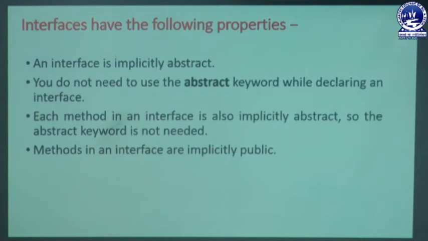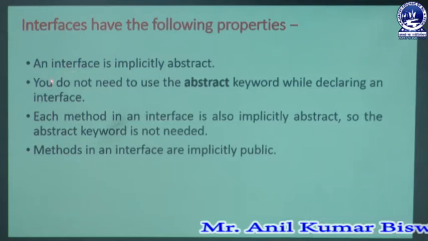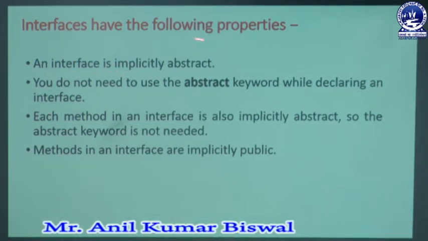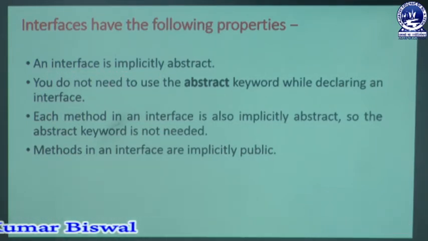Next, we can learn that interfaces have the following properties. We know what the different properties related to the interface concept are. First of all, an interface is implicitly abstract. We were previously discussing the concept of abstract. Similarly, the interface concept is related to the abstract concept. The different properties of abstract are also implemented in our interface concept without any reason. Let us focus on that slide.